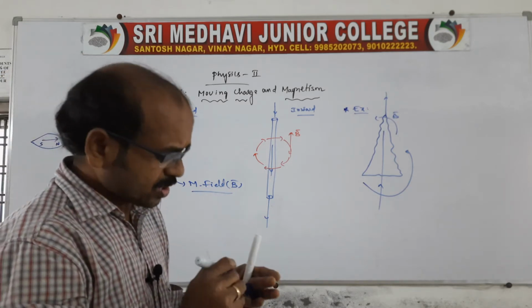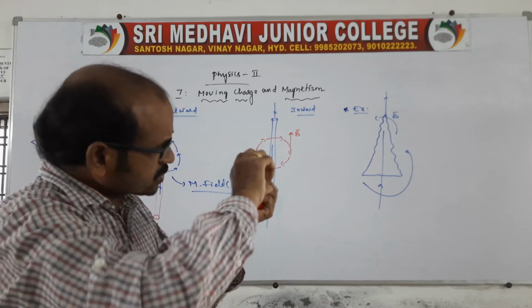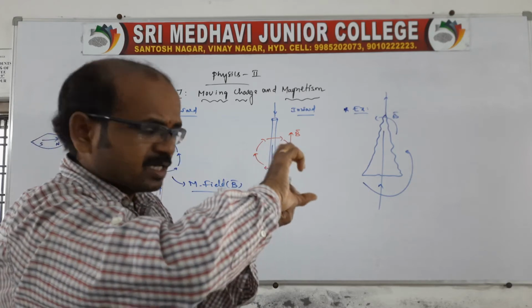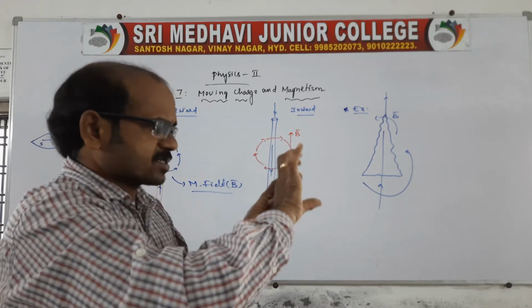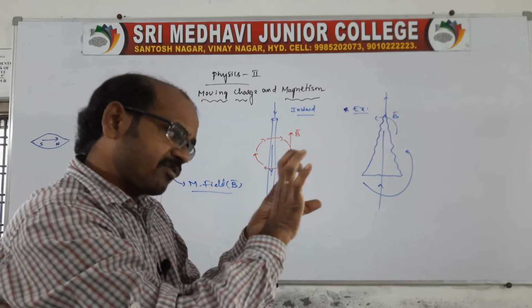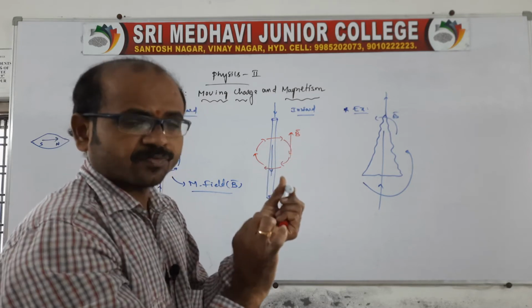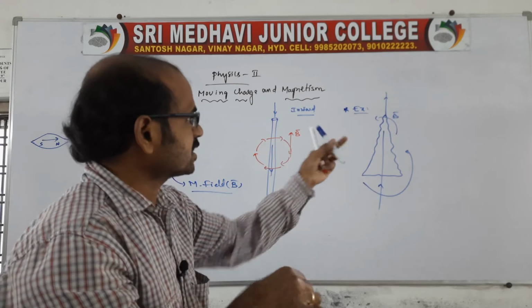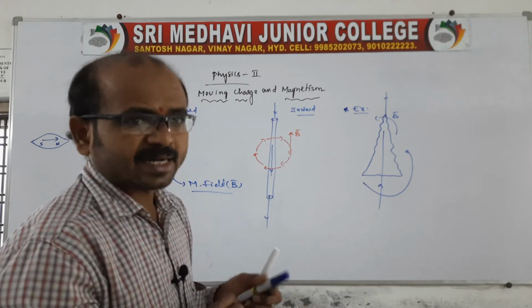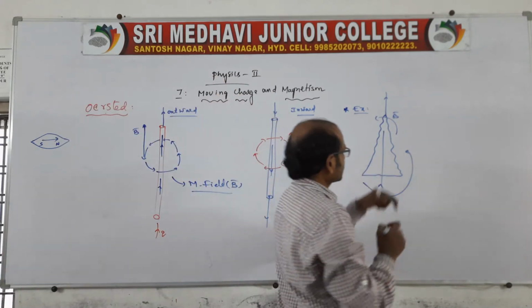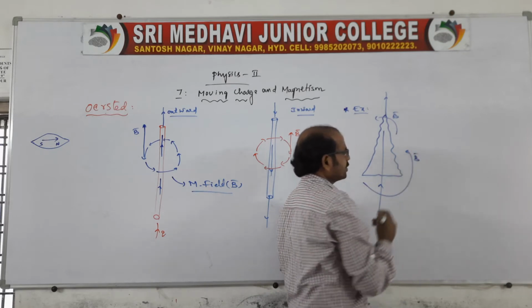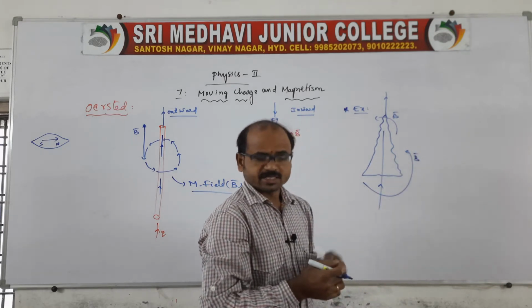This is related to what? It is a screw rule. When the screw is rotated like this, as while fitting it, the direction of the head's rotation gives the direction of the magnetic field. Like this we can show it. It gives the direction of the magnetic field. This is one experiment.